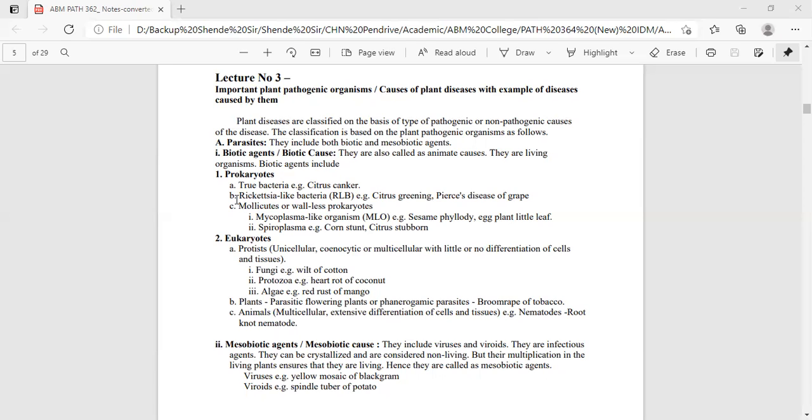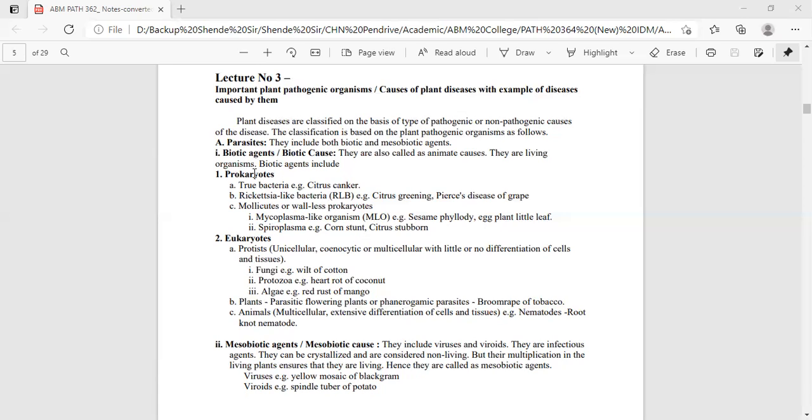Example is citrus canker. B is the rickettsia-like bacteria, known as rickettsia-like organisms or RLB. Examples of the diseases are citrus greening or the Pierce's disease of grape. And the third prokaryote is mollicutes, or wall-less prokaryotes. Examples are mycoplasma-like organisms, MLOs, causing sesame phyllody, or the little leaf of brinjal. And second in the mollicutes is spiroplasma, which causes corn stunt or citrus stubborn disease.